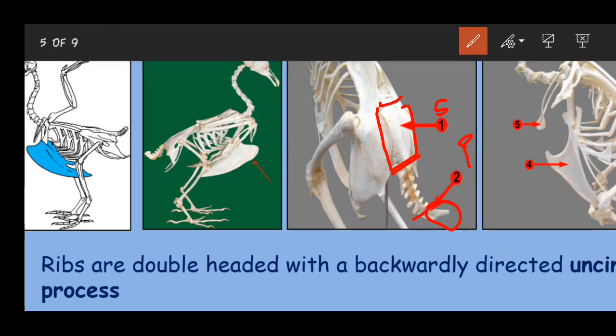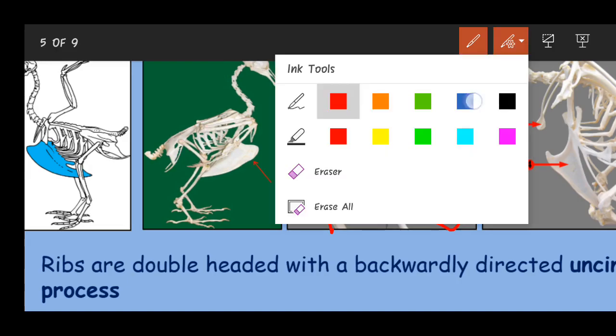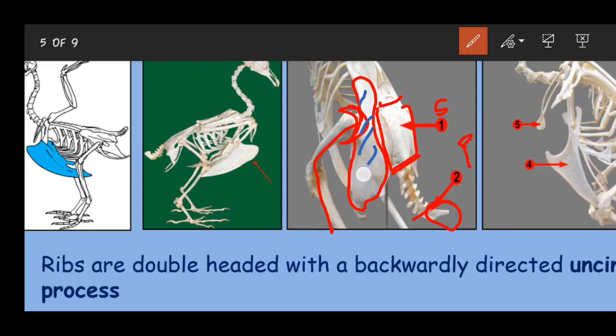Here, the pelvic girdle. The pelvic girdle is the girdle which supports the hind limb. You can see the hind limb here. So this is the girdle, the structure like this, the pelvic girdle. This much is one half of the pelvic girdle, and you have the other half at the other end. The central portion is the vertebral column. So this particular region, the pelvic girdle, is fused with the vertebral column.